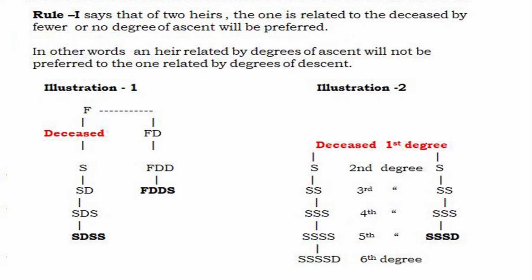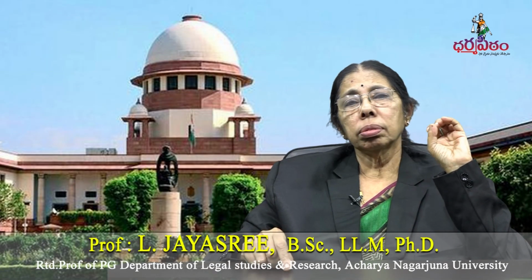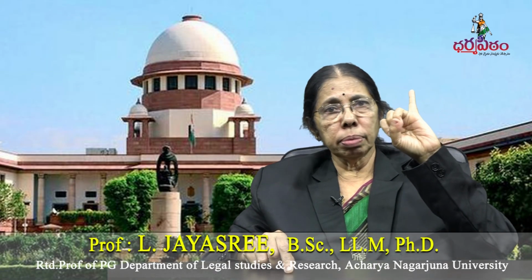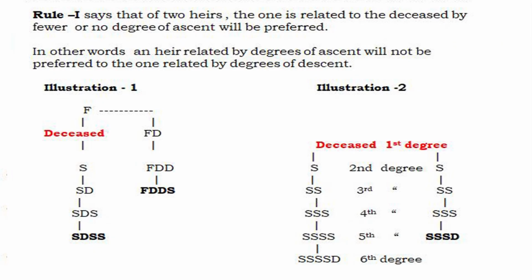What about the other heir? Intestate is the first degree, son second, son's son third, son's son's son fourth, and the daughter is the fifth degree. The other is the sixth degree, and this is the fifth degree. The preference will be given to the heir who is in the fifth degree.